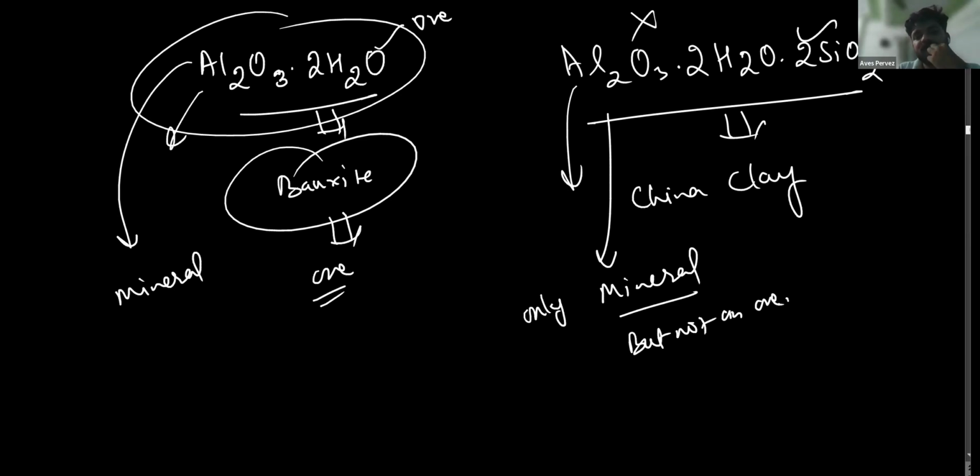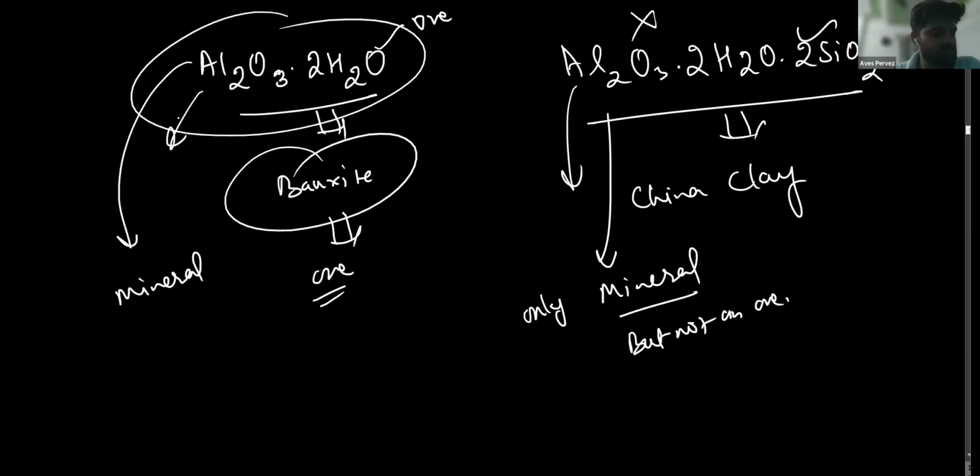What is the difference between an ore and a mineral? Any substance that has some metals or metal-like substance in it that occurs naturally in the earth's crust is called a mineral. But those minerals from which you can extract metals economically, profitably, we will consider as ore. Got my point?